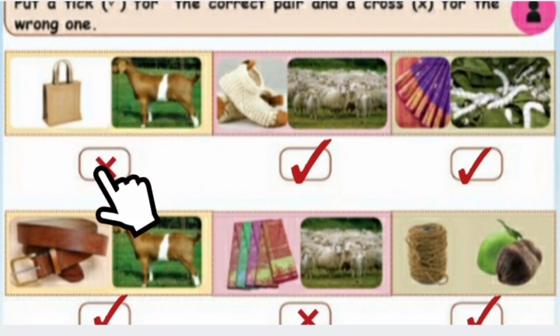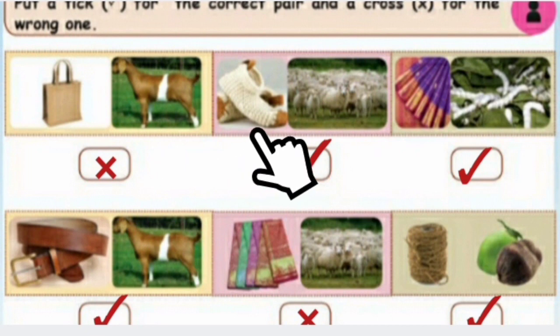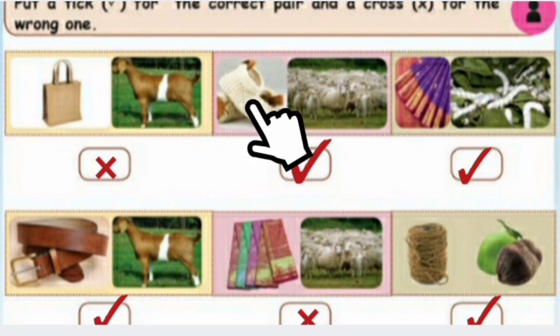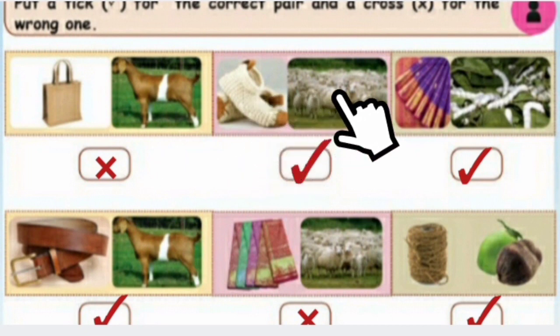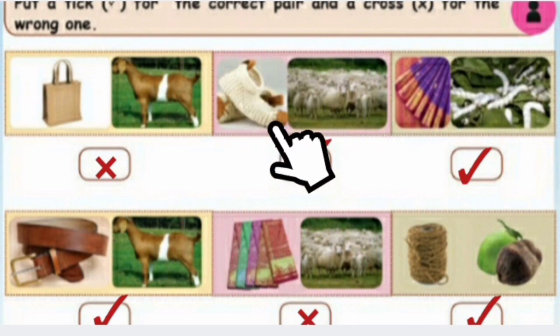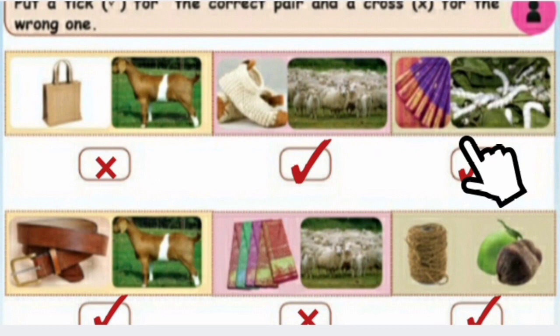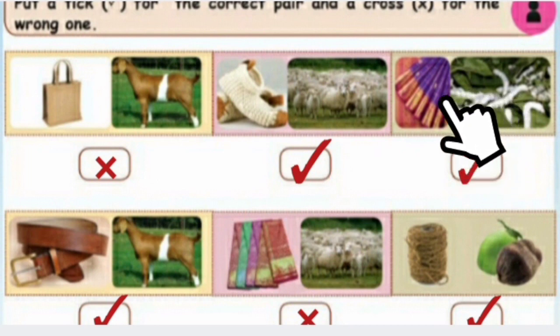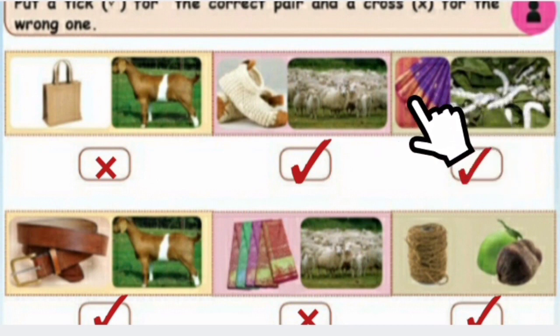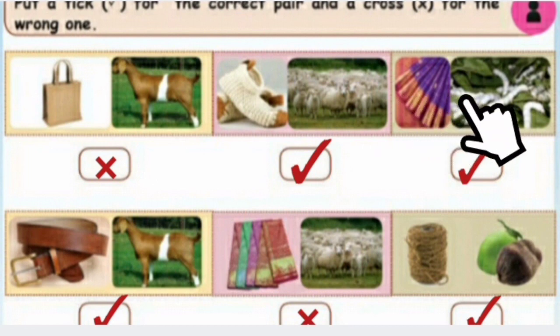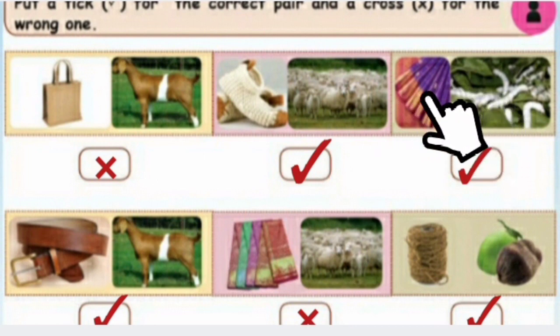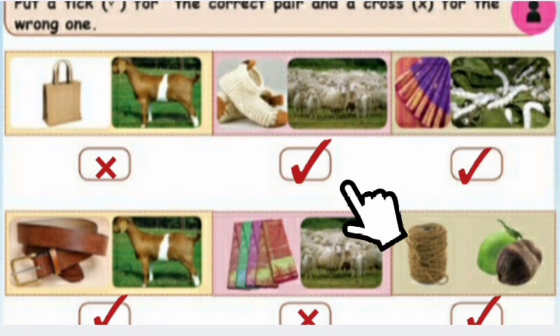No, this is wrong one. Say this. This is a woolen socks from this wool. Is this correct? Yes, very good. This is the correct pair. Say this, silkworms. This, silk saree. We get silk sarees from this silkworm. Is this correct pair, children? Yes, very good. This is the correct pair.